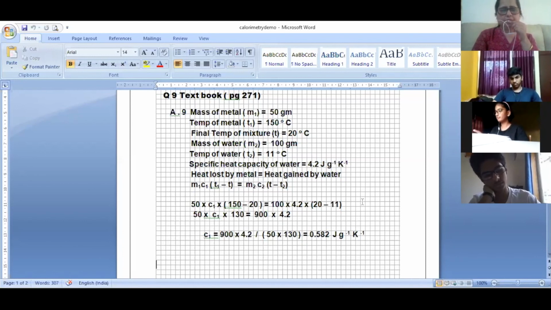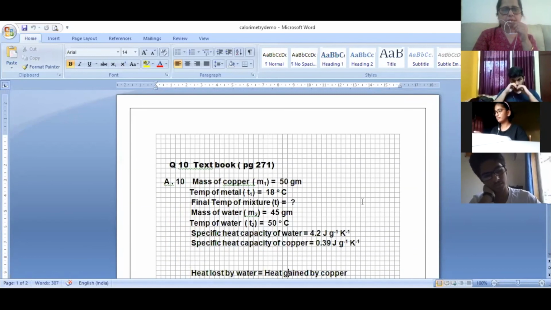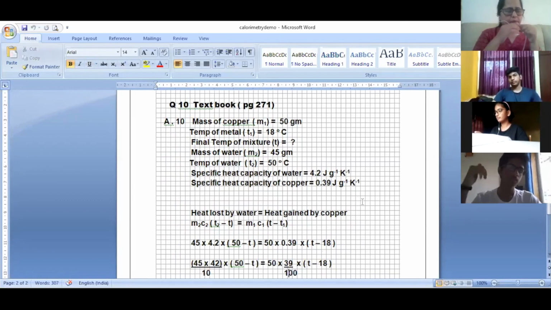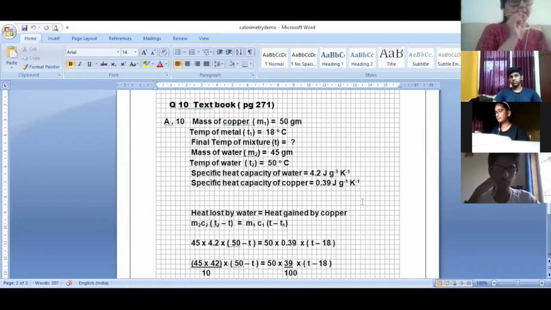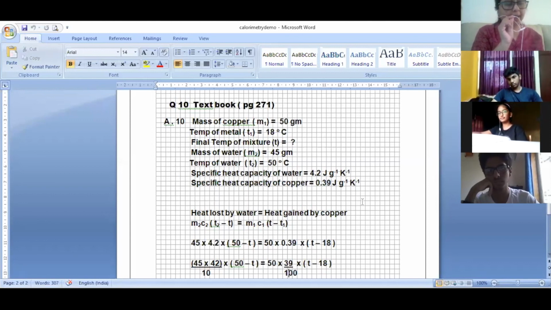Now see the 10th one. What is the 10th one? The same, just see down below. In this case, they are taking 45 grams of water. So that I have taken as 2, that is M2. Mass of water M2 is 45 grams. The temperature of water T2 is 50 degrees Celsius. Now this time, the water is hot, and they are putting in a cold bar of 50 grams of copper. They have decreased the temperature of copper to 18 degrees Celsius, and they are putting it in hot water.